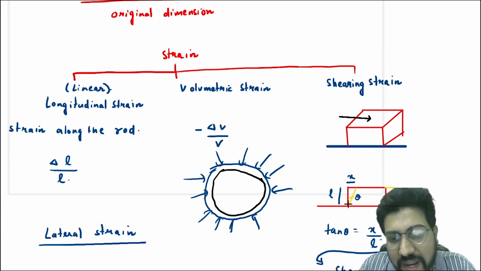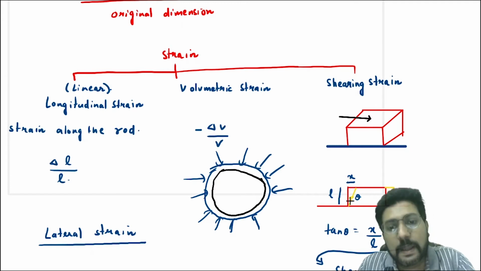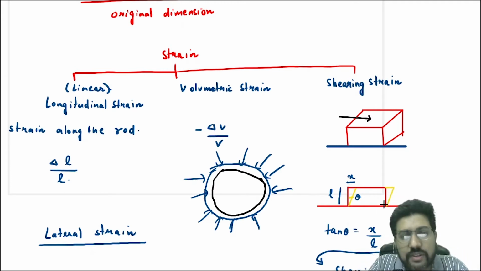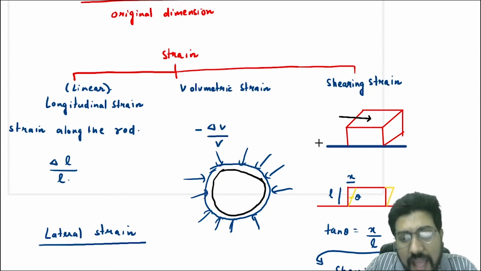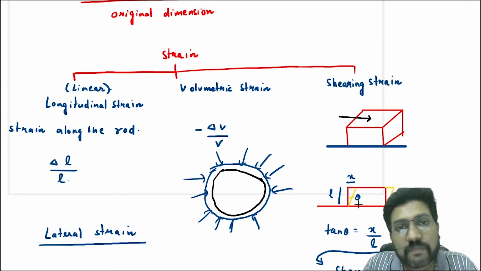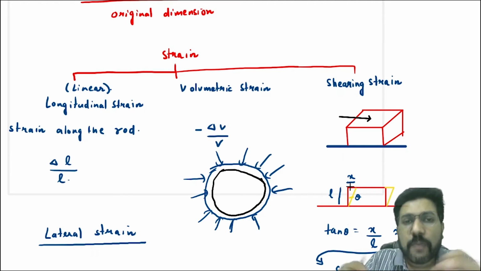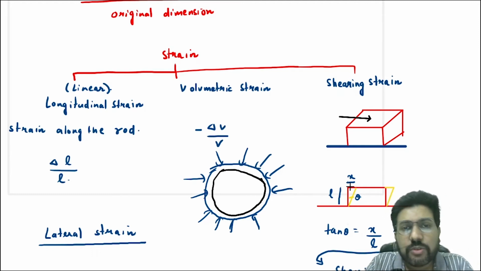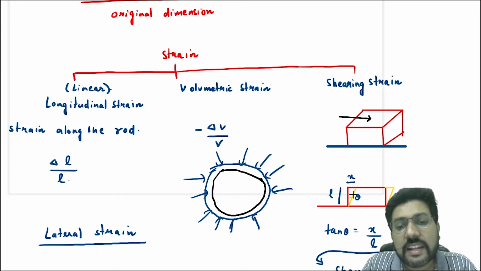This body is bent, means the upper end is bent because of the shearing stress, but the lower end is still fixed to the ground. So in that case, the angle that it bends, theta, is called the shearing strain. And you know that the bending will not be very large, right? Bending is very small. So if bending is very small, you will say that tan theta is nearly equal to theta.